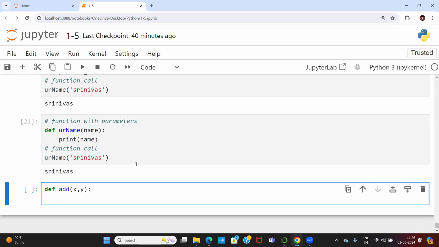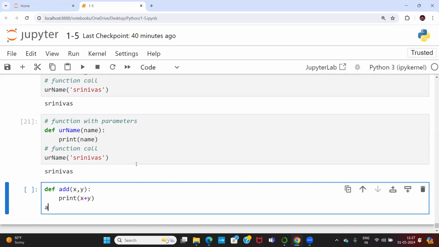Why is it allowed? There is no special character, it does not start with a number, there is no space, and it is not a keyword. That is the reason add is allowed. At the same time, is X comma Y allowed or not? Two parameters, comma separated. When I say comma, it automatically separates the parameters, the arguments. Yes, allowed. Okay, let's go. Print of X plus Y. Add of 10 comma 20. What is the output of this?